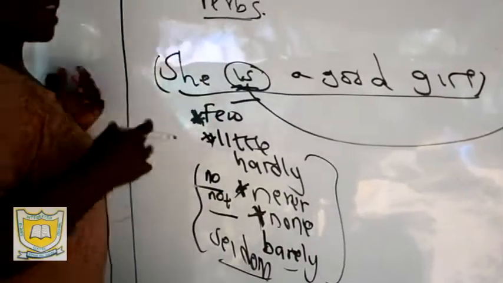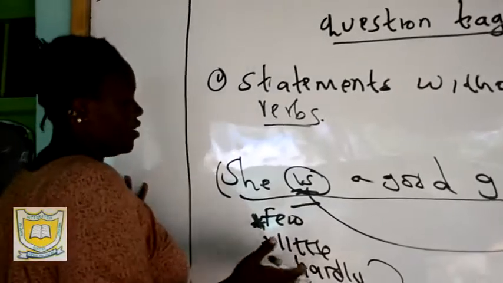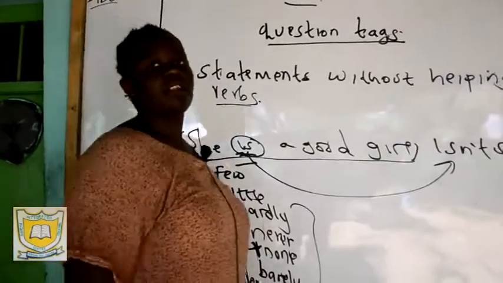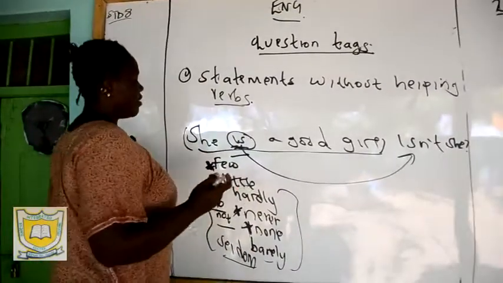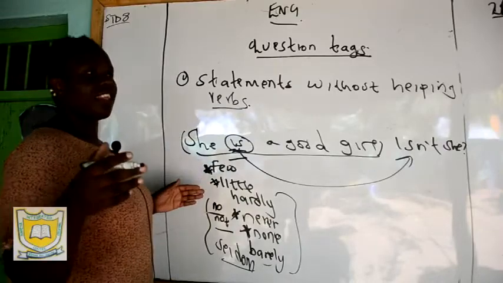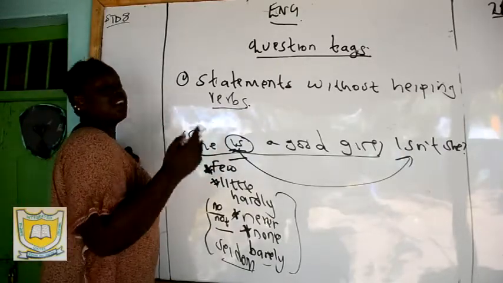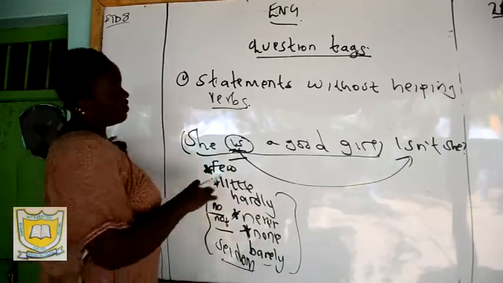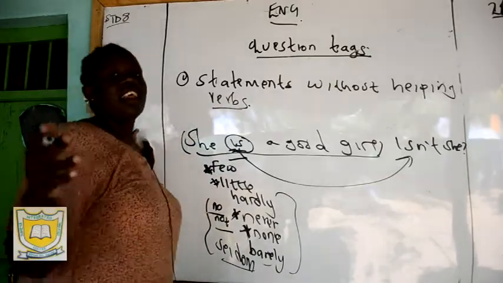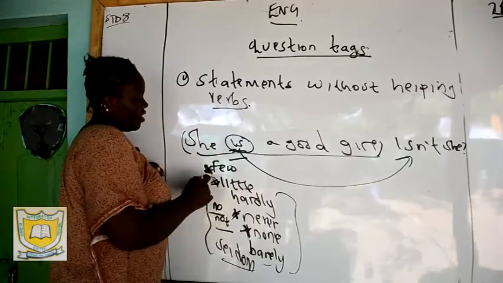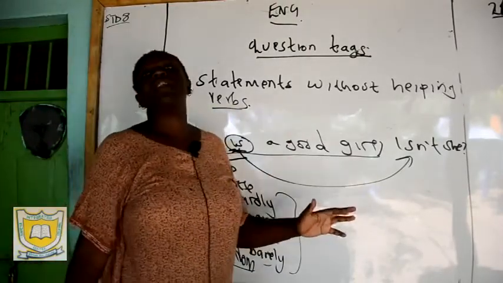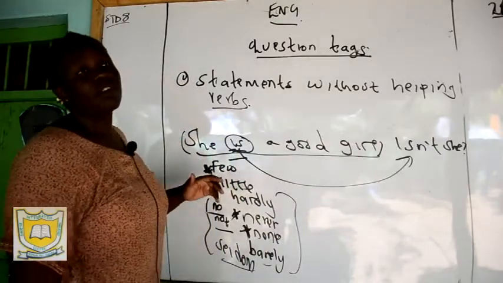And a large number can also tell the sentence is negative if you have hardly, barely, seldom. But most learners, when they find few in a sentence, assume the sentence is positive. Few is a quantifier. It denotes negativity. So if you have few for countable, or little for uncountable, in your statement, that statement is negative. So it should take a positive question tag.